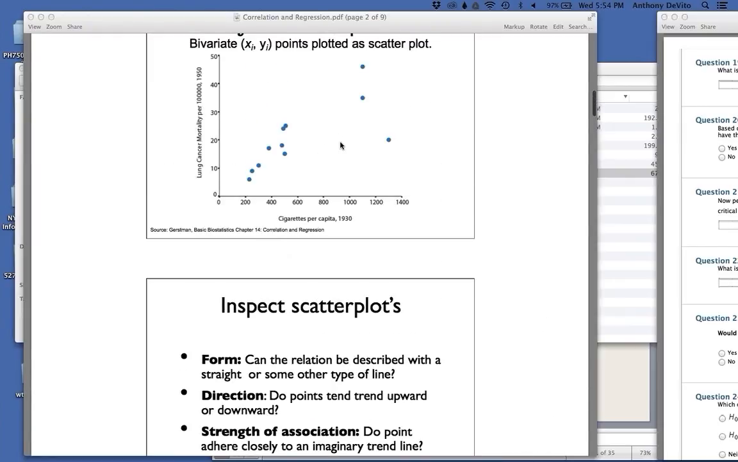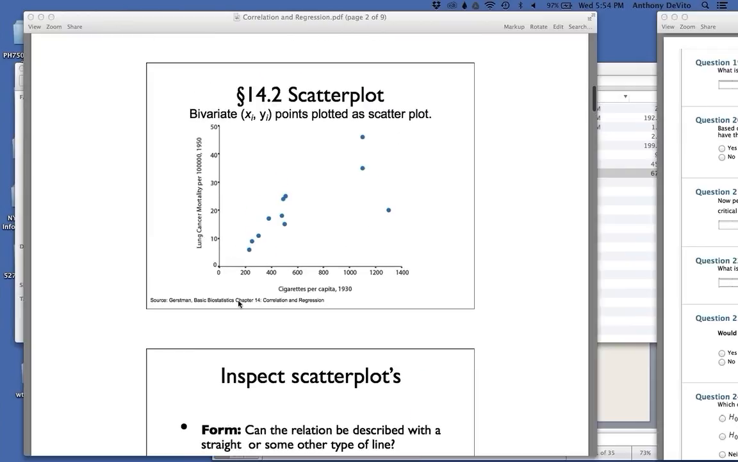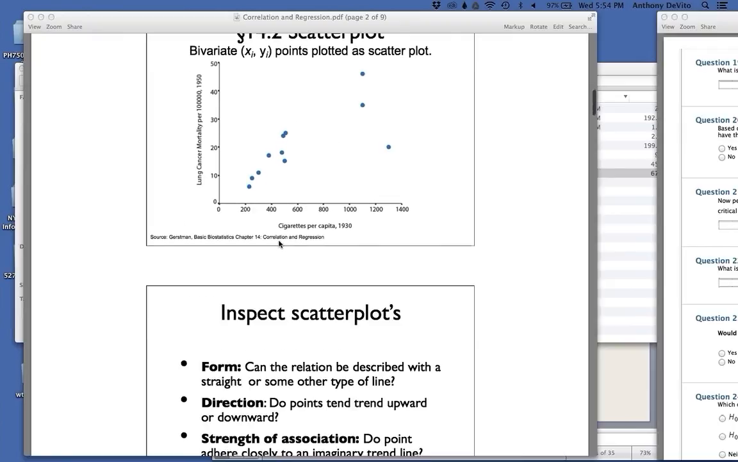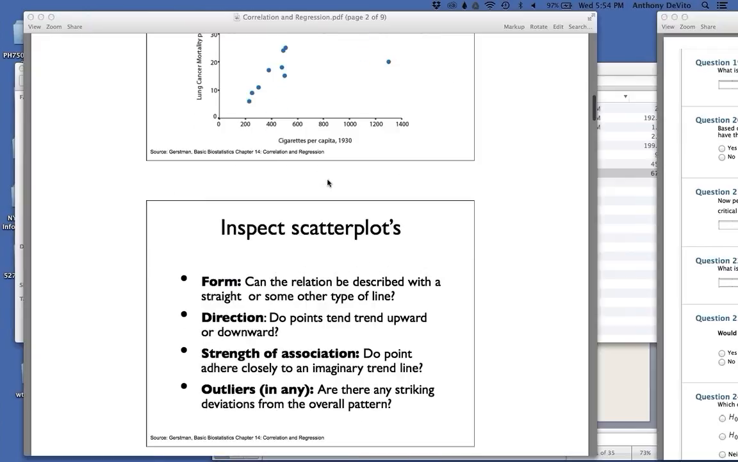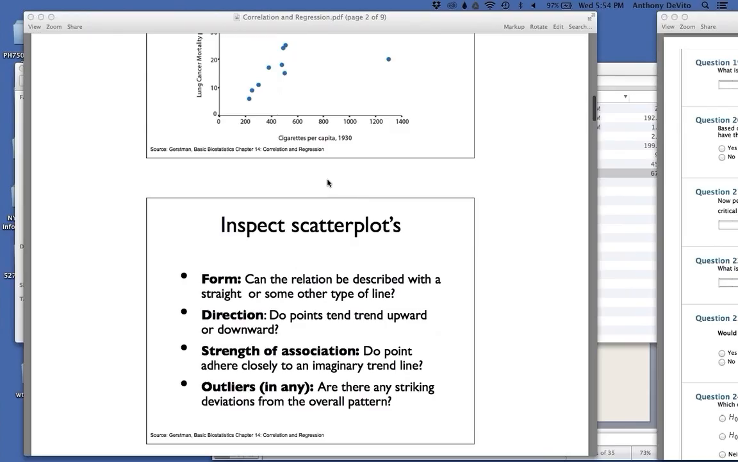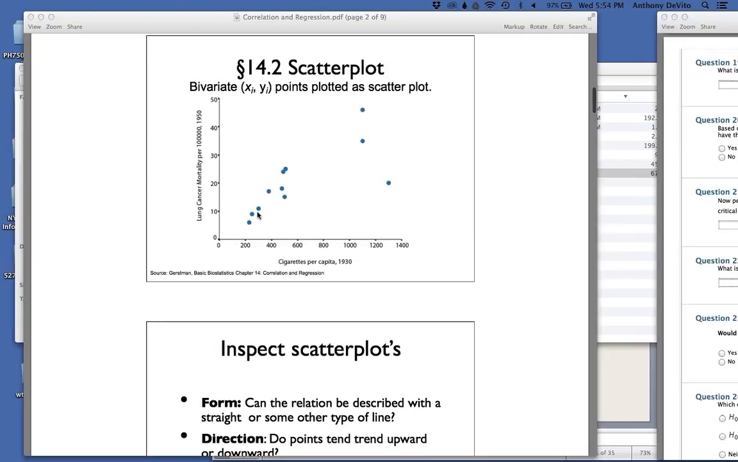Okay, so one of the things that we're interested in is, does it look like a straight line, or does it look like something that starts off slowly and goes up, like asymptotic, or does it look flat and straight? And next, we might be interested in what's the direction of this thing? Is it sloping upwards or is it sloping downwards?